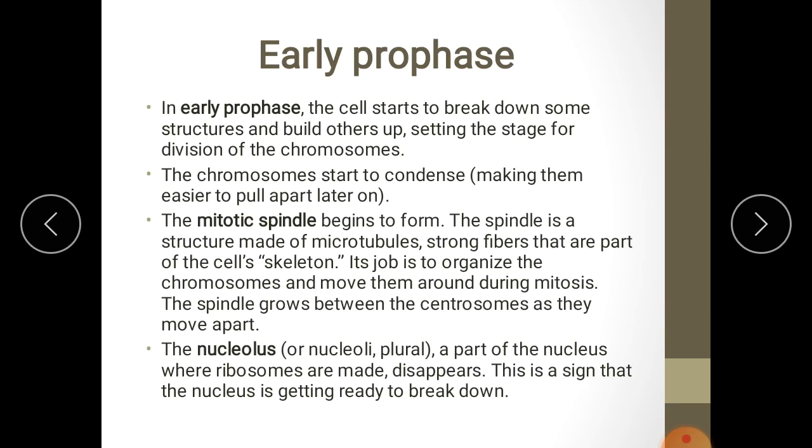Outside the nucleus, the centrosome divides, and the divided centrosomes move towards opposite poles. Next, inside the nucleus, chromosome condensation begins, and the nucleolus also disappears.